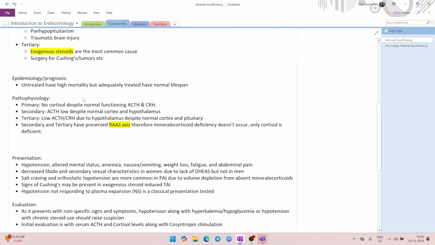But if it is a secondary insufficiency, and the gland itself is normal, then due to hypotension, the kidney will be sending signals to the adrenal gland through the renin, angiotensin, aldosterone system. And since the cortex is normal, the aldosterone is still being produced and released. So in case of secondary and tertiary, the only true deficiency is of cortisol, not of mineralocorticoid. That is the essential difference.